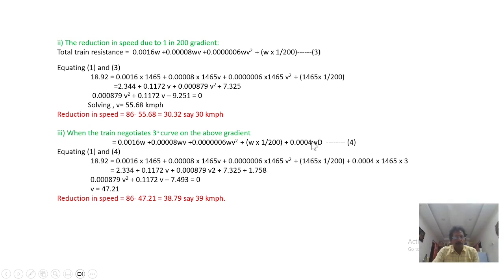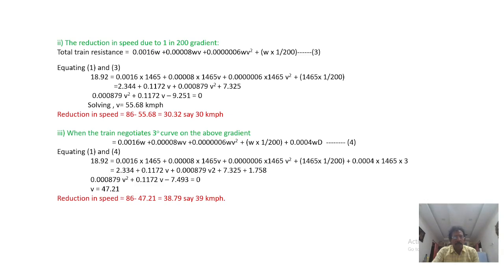So this we have to equate again, for the 18.92 hauling capacity. We are equating all the resistances, keeping V unknown. Again we will have an equation like this, and being a quadratic equation, when you solve for V, it comes to 47.21.